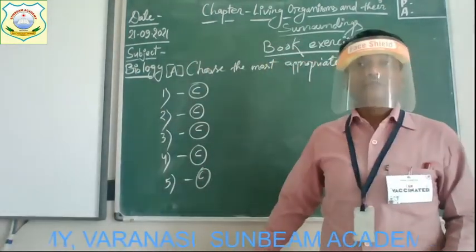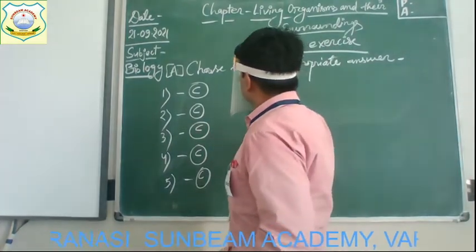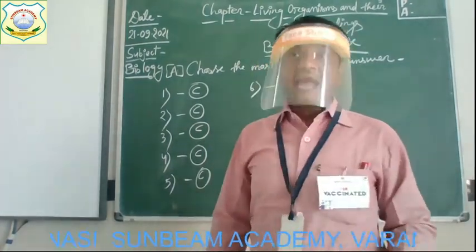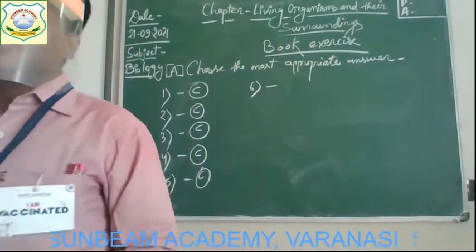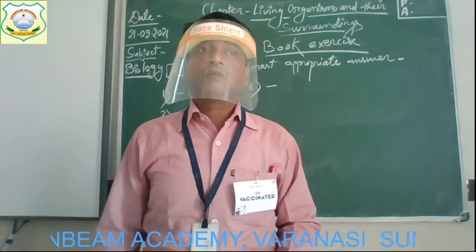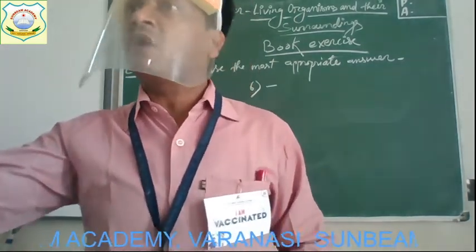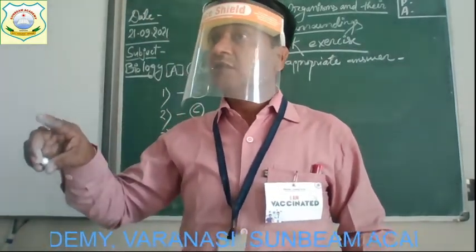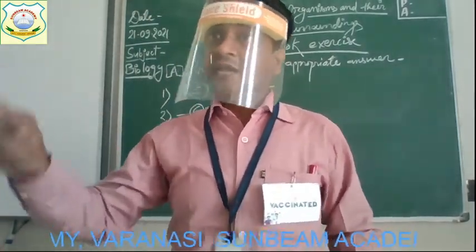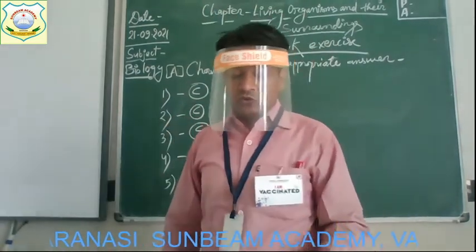Alright, understood people? Now come to the next question number 6. And the question is, which of these are biotic components of the environment? Biotic component, children, we have explained two components are there in the environment, biotic and abiotic. Biotic means all living organisms and abiotic non-living. Okay, so just go to the option.